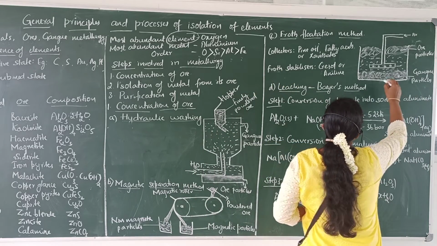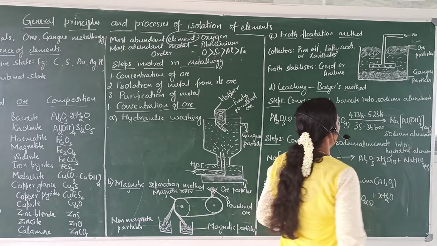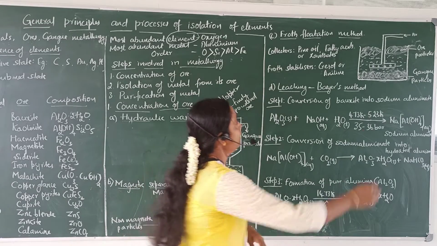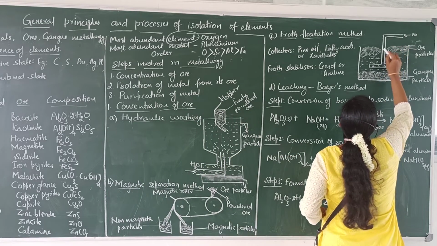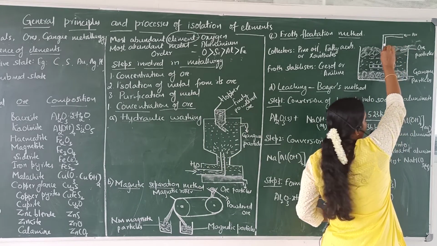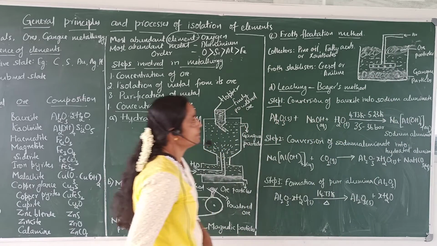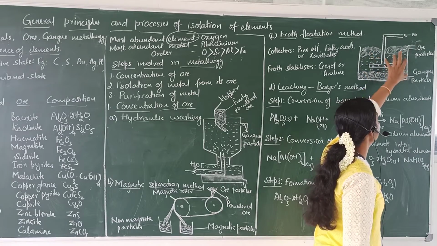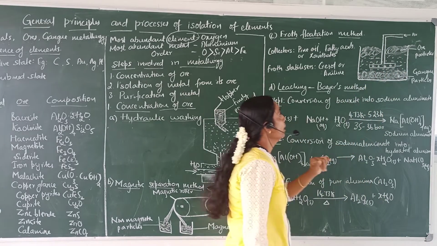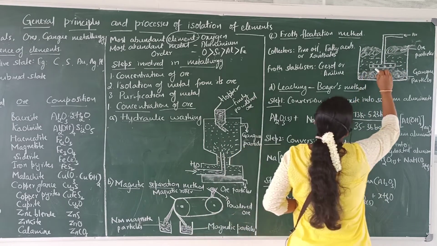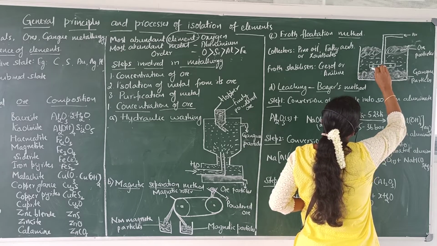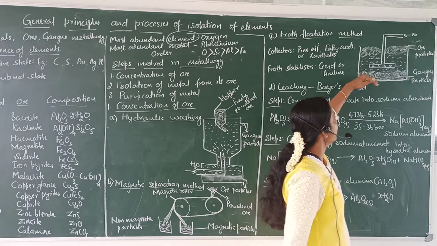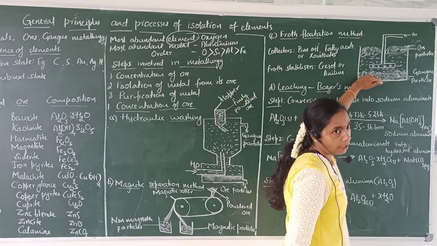Next, we have to agitate the mixture. We have to mix the mixture, and then we have to supply compressed air using this piston. Now, when we supply the compressed air, froth is developed inside the tank. The lighter ore particles are wetted by oil and heavier gangue particles are wetted by water.